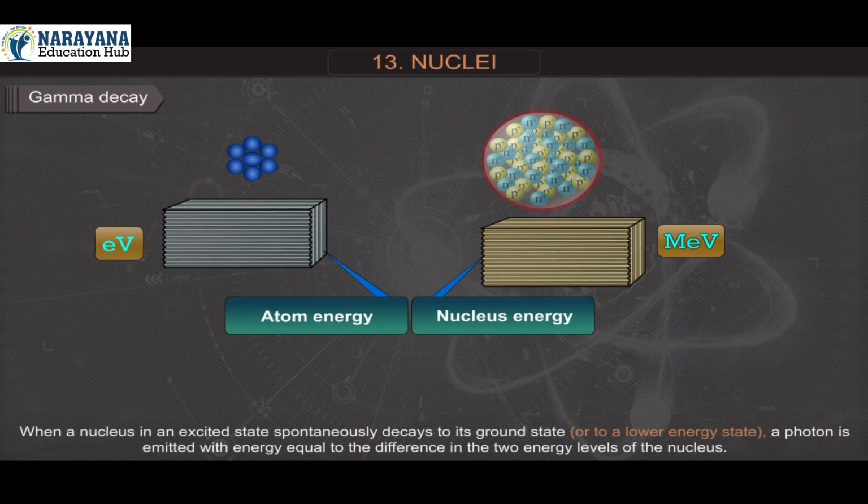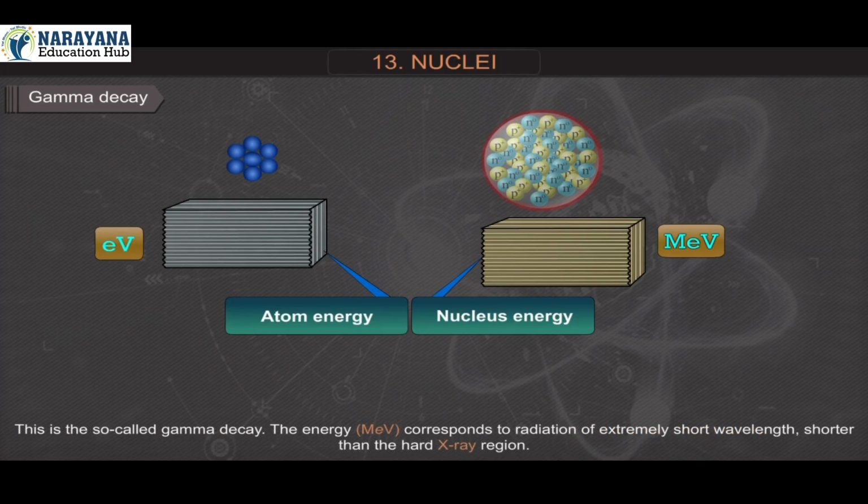When a nucleus in an excited state spontaneously decays to its ground state or to a lower energy state, a photon is emitted with energy equal to the difference in the two energy levels of the nucleus. This is the so-called gamma decay.